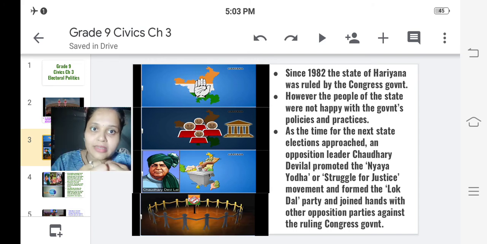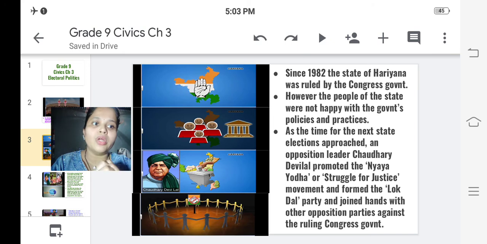So looking at the scenario, there was one person, his name was Chaudhry Devilal. He promoted the idea of the Nyaya Yodha. Nyaya Yodha means struggle for justice, and he formed a party. He named the party Lok Dal Party, which would fight against the Congress party in the state of Haryana.